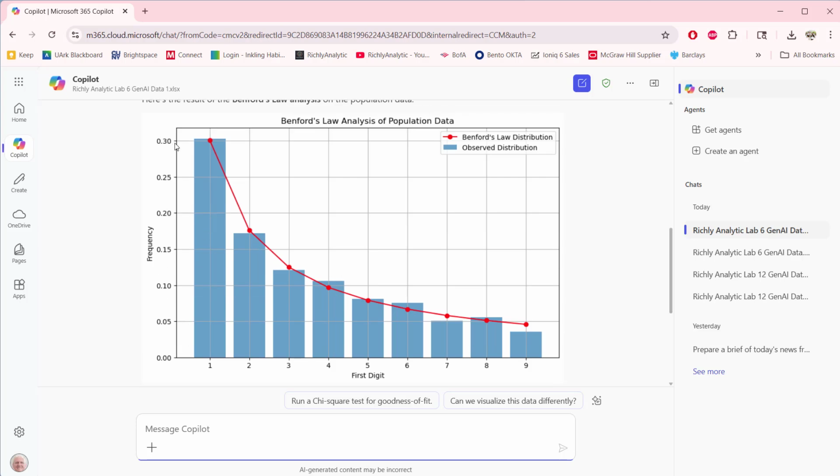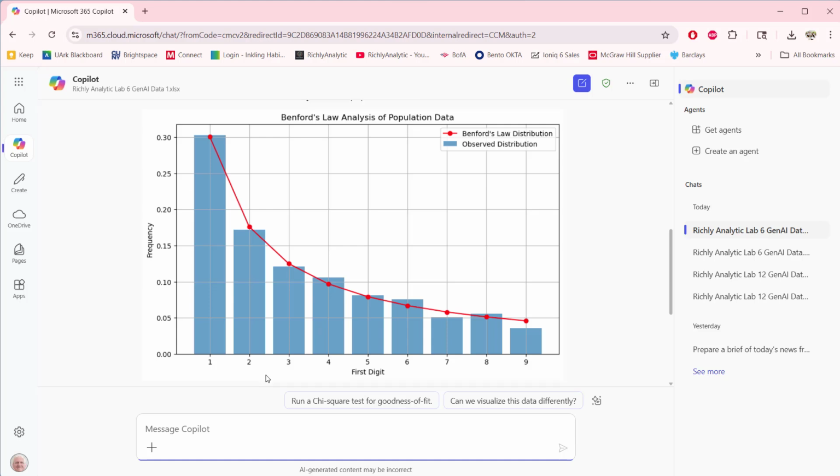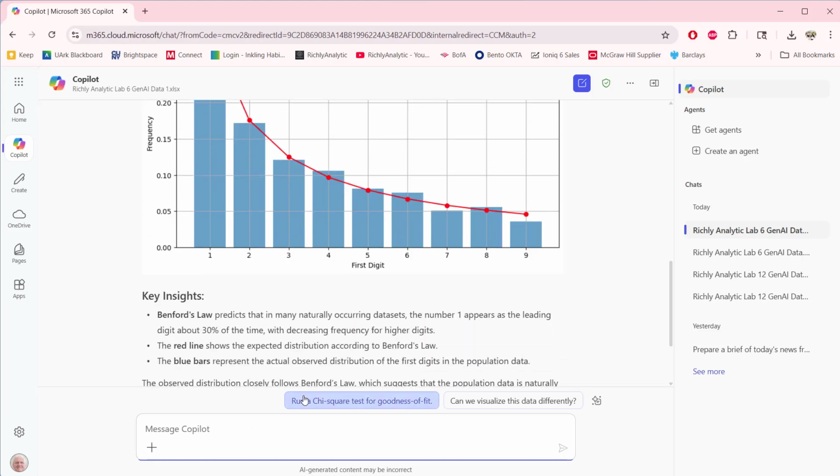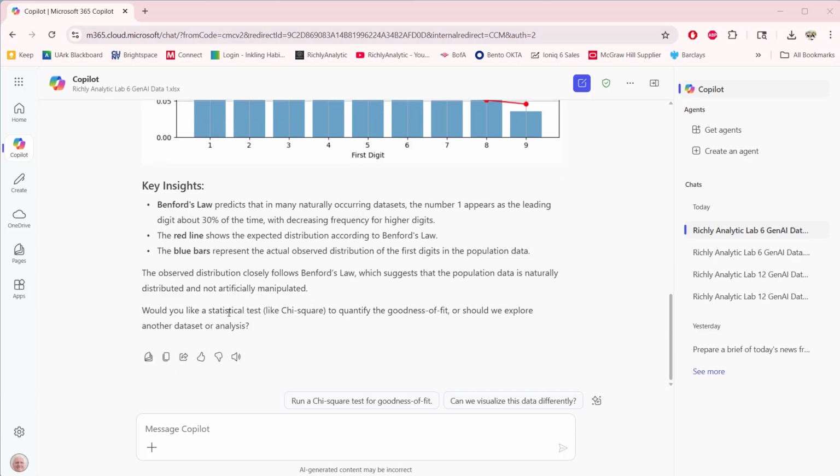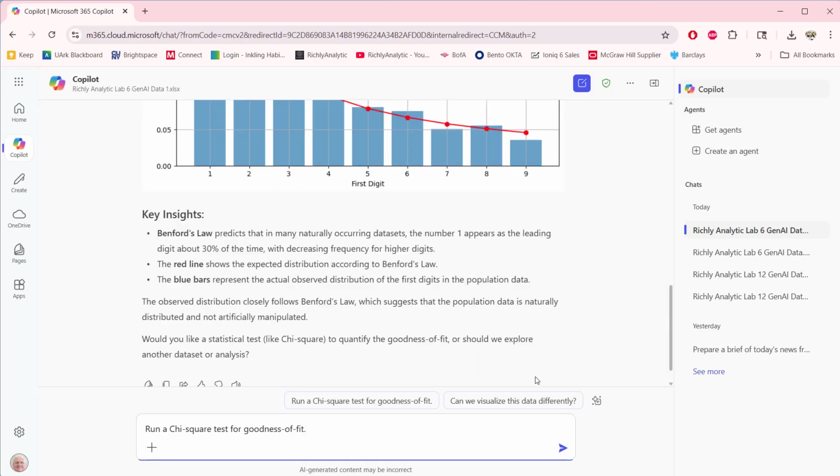Like here's the percentage. I'd actually like to ask it now to do a histogram. So this is the frequency, and that's the percent of the time. But I could also ask it just how many of those 198 are there. Now it comes right out and says, hey, would you like me to run a statistical test? And so I could just say, I happen to know that it is a chi-square test, but I could just say, please run a statistical test. Let's go ahead and run a chi-square test to see if the actual is different than the theoretical.